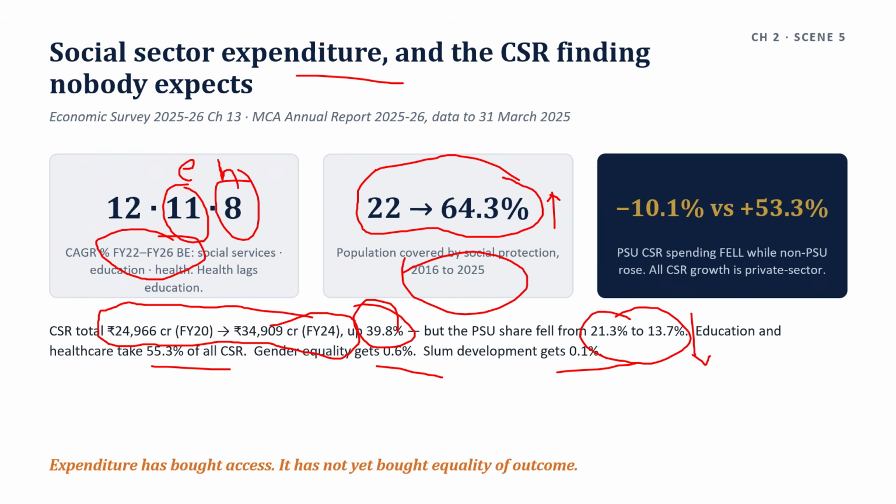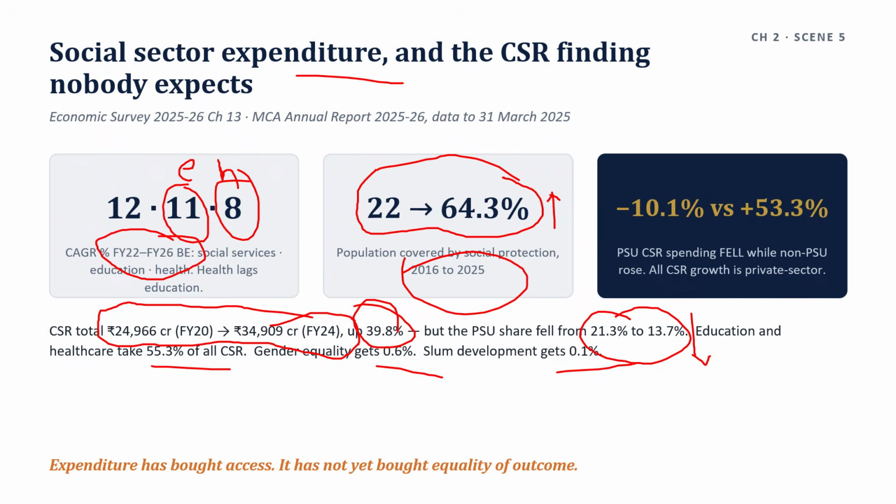And the composition, as I already told you: education and healthcare take 55.3% of CSR, gender equality 0.6, slum development 0.1.